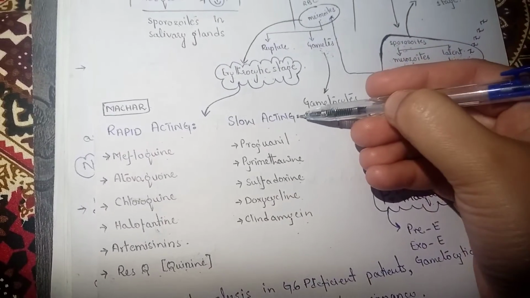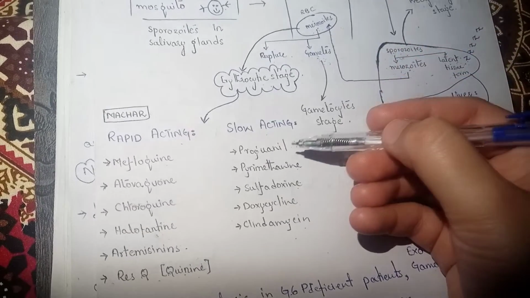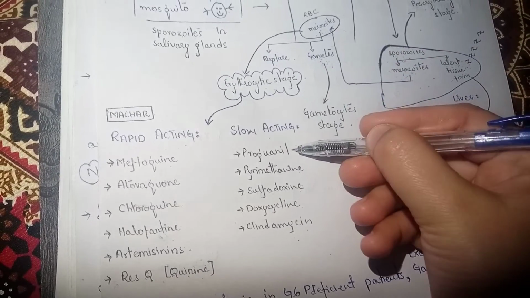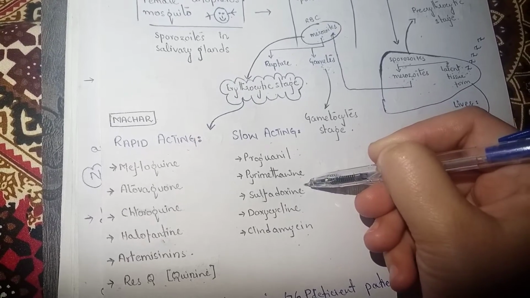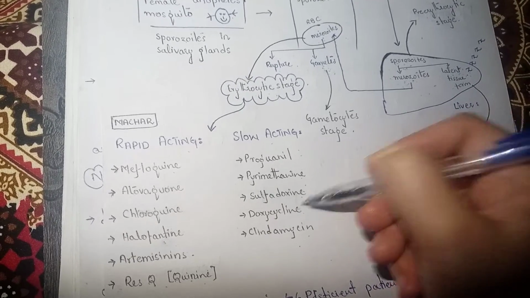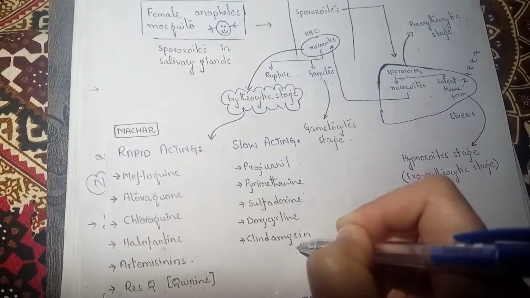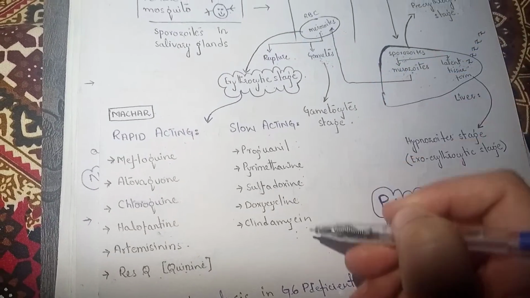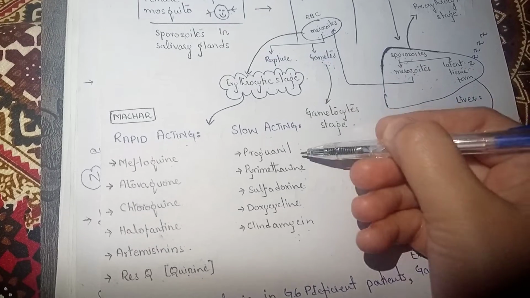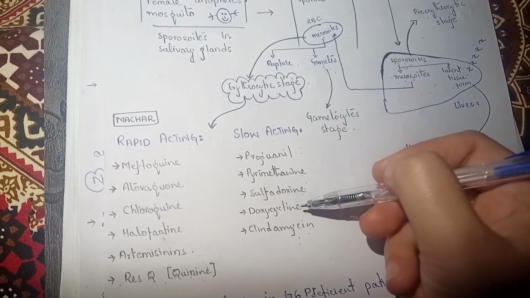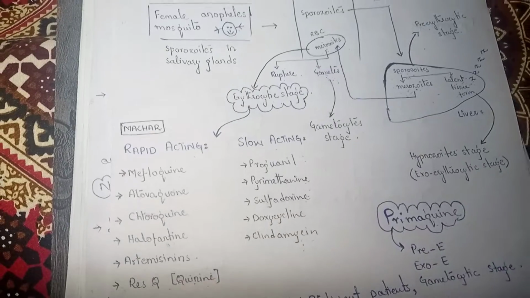Now the other one is the slow acting drugs. In slow acting drugs we have proguanil, pyrimethamine, sulfadoxine, doxycycline, and clindamycin. So these are slow acting drugs: proguanil, pyrimethamine, sulfadoxine, doxycycline, and clindamycin.